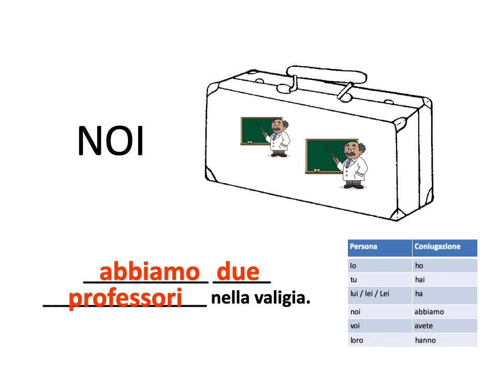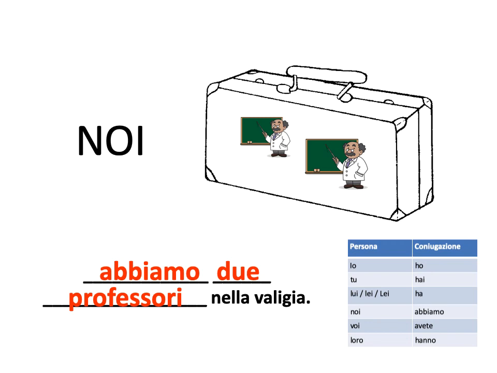Io ho, tu hai, lui lei ha, noi abbiamo, voi avete, loro hanno. And again, that means I have, you have, he, she has, we have, you guys have, they have. The verb avere, right?